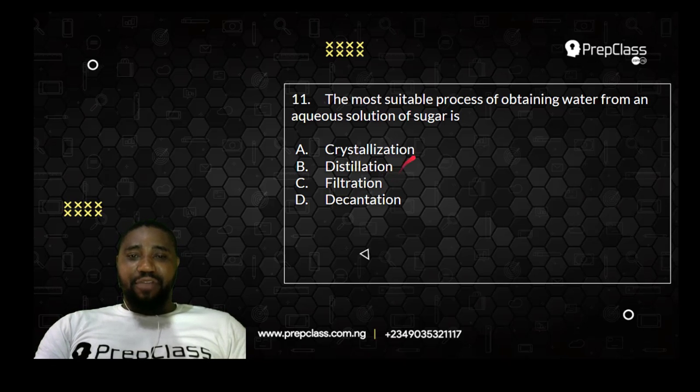So for distillation, when you boil, the water vaporizes out. The water vapor that comes out of the solution is then cooled to give you pure plain water. So distillation is mostly used in producing water, and is used in distilleries and even breweries to produce the purest form of water. So the best answer here is distillation.